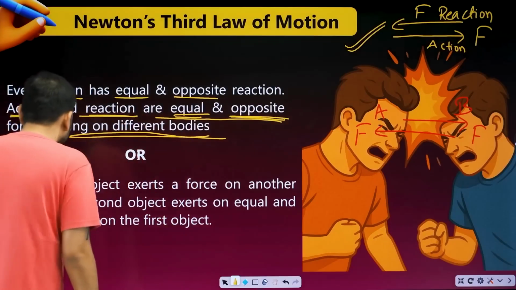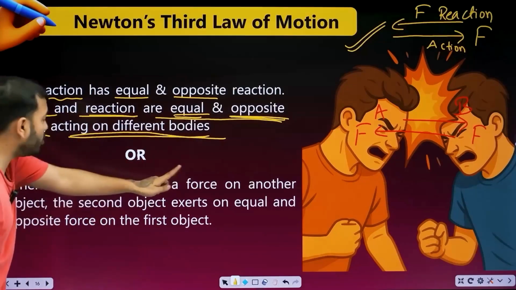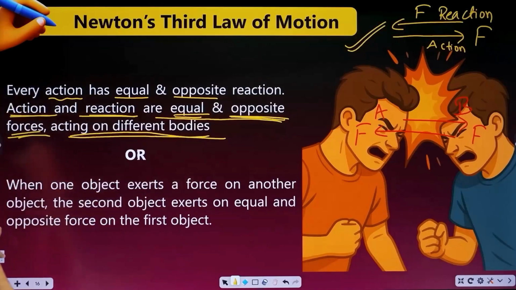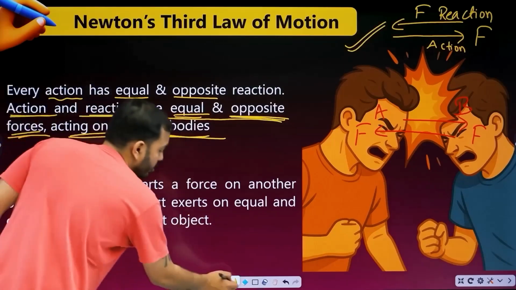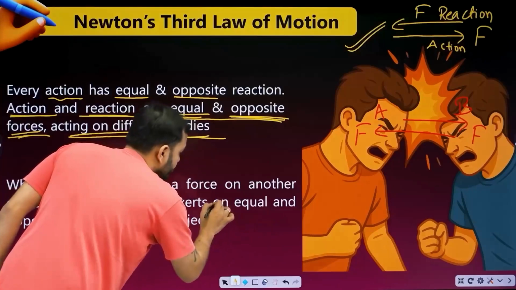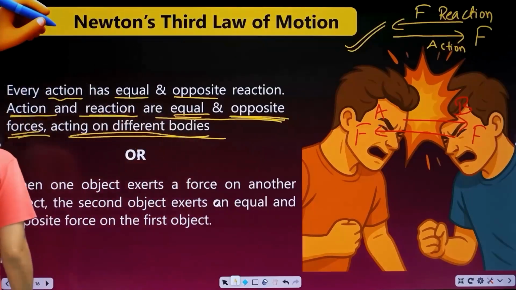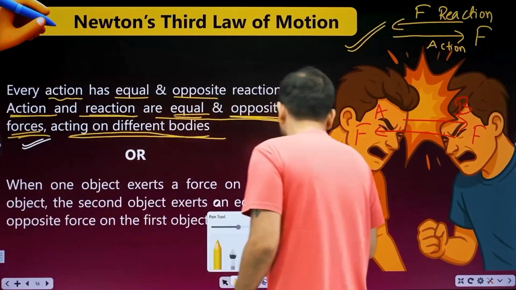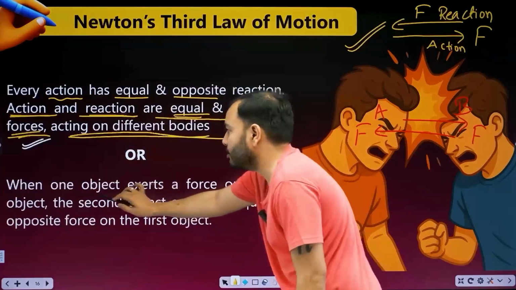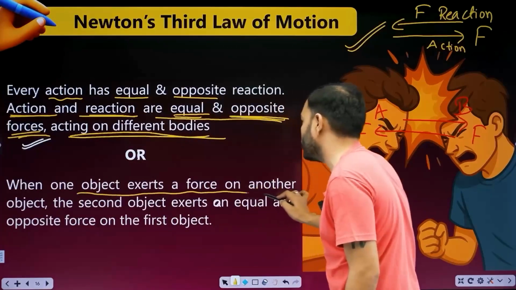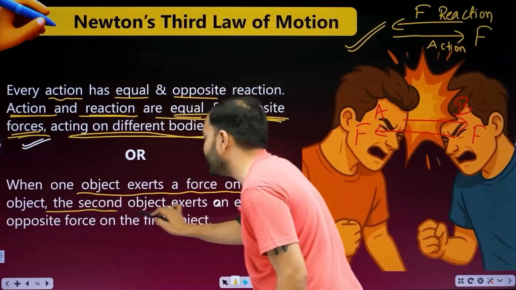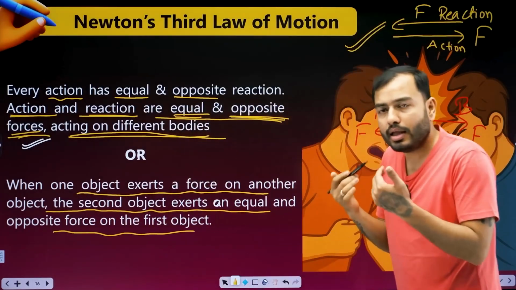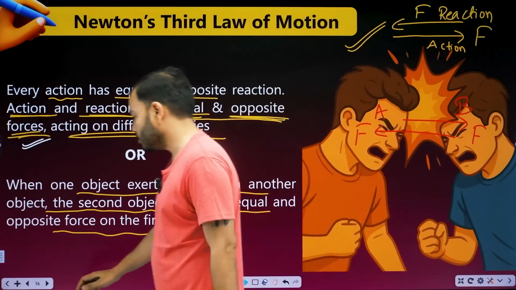Do remember this thing. When an object exerts a force on another object, the second object exerts an equal and opposite force on the first object. This is in simpler language. This is also the same. This is also Newton's third law. You can also write this, this is for our understanding. NCERT writes this too. When an object exerts a force on another object, the second object exerts an equal and opposite force on the first object.